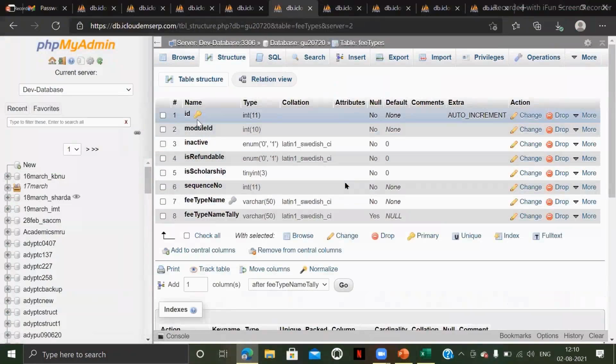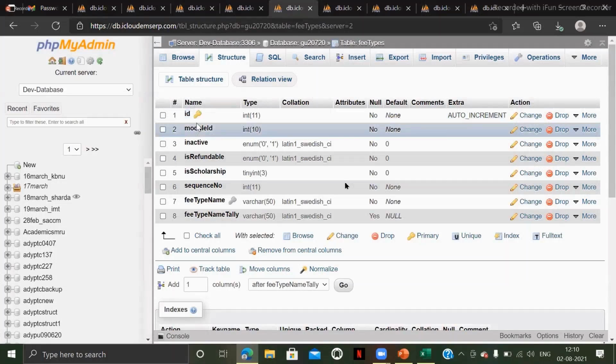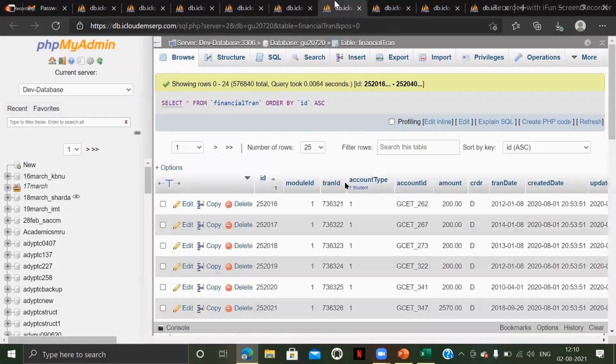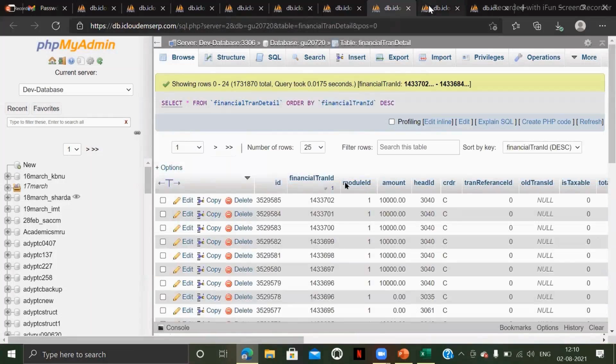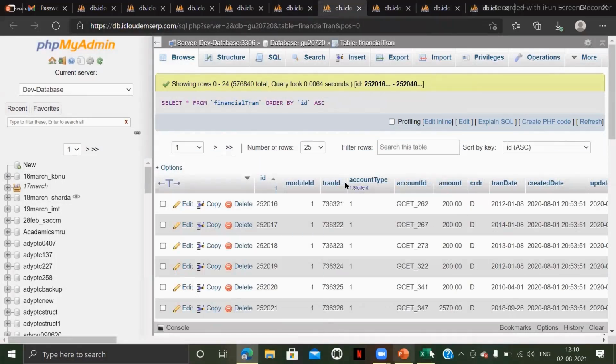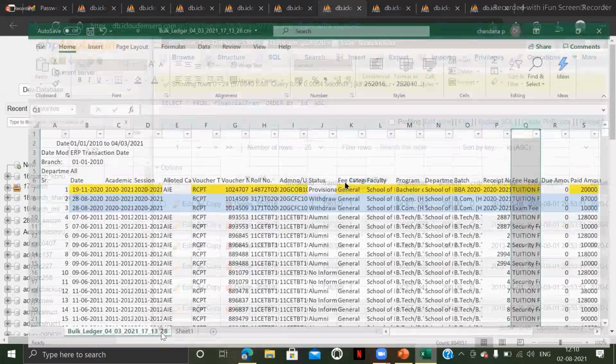So for every branch ID, this fee type will be stored and an ID will be generated, and this ID will be carried to other database tables. Okay, so this is about fee type. Financial tran is a parent table. Financial tran detail is a child table. Common fee collection is a parent table. Common fee collection advice is a child table. Before explaining this, I'll explain this one.